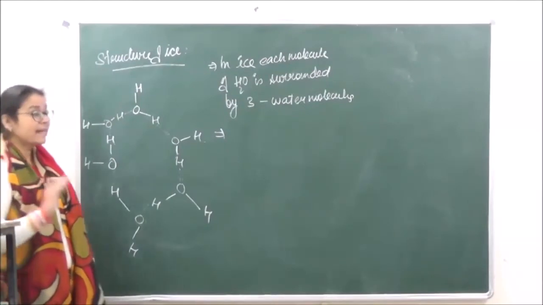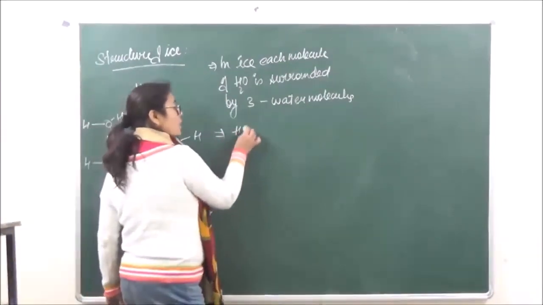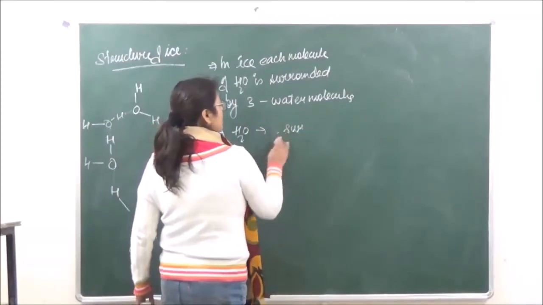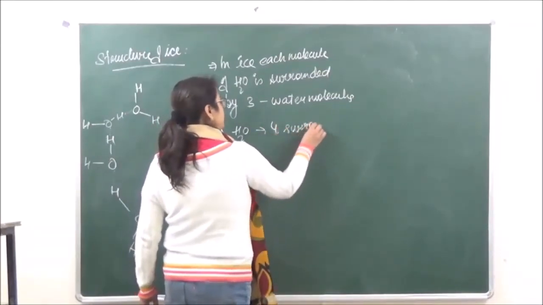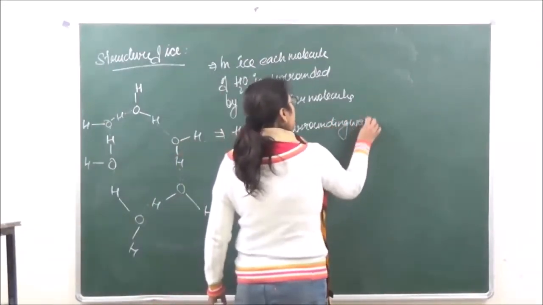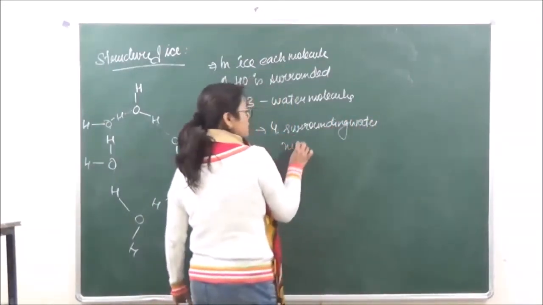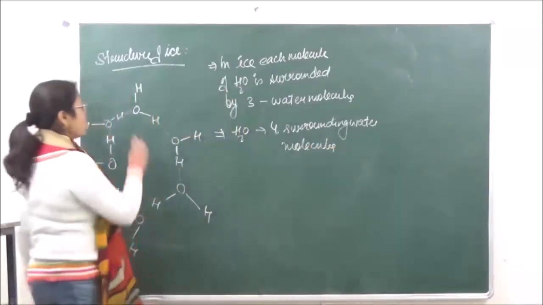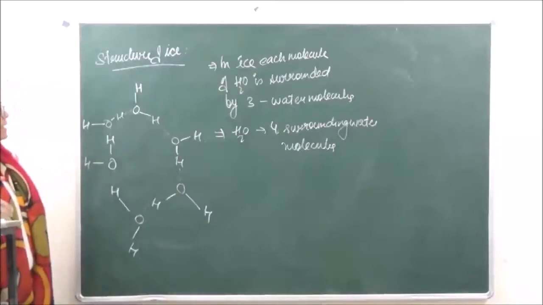So ice में there are 3, and in water there are 4 surrounding water molecules. So if you get a question over here that in ice, one oxygen is surrounded by how many hydrogens?